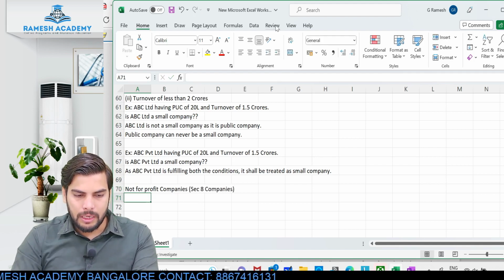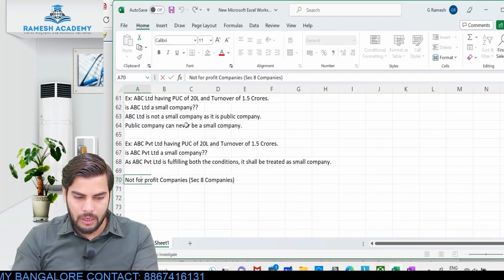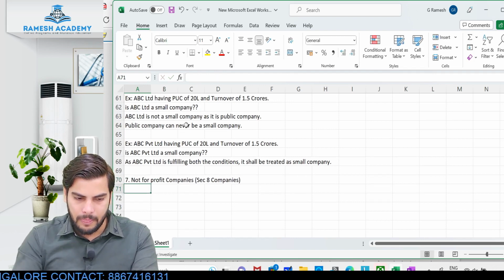So what are these companies? So these are the companies which are not run with an objective of earning profit. Okay, so this is the 7th type of company.